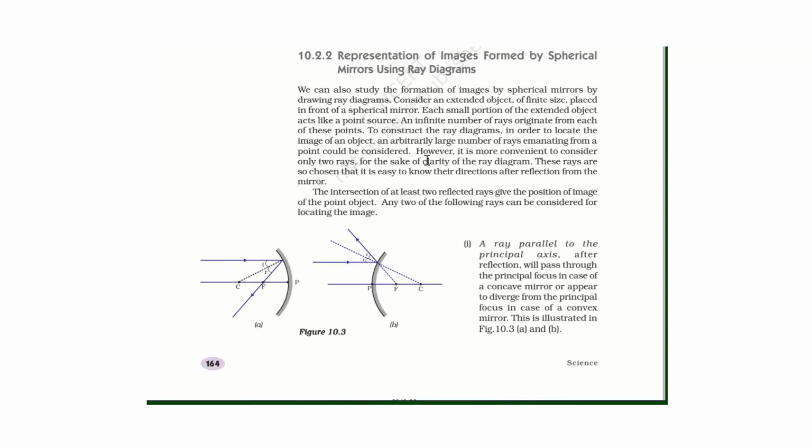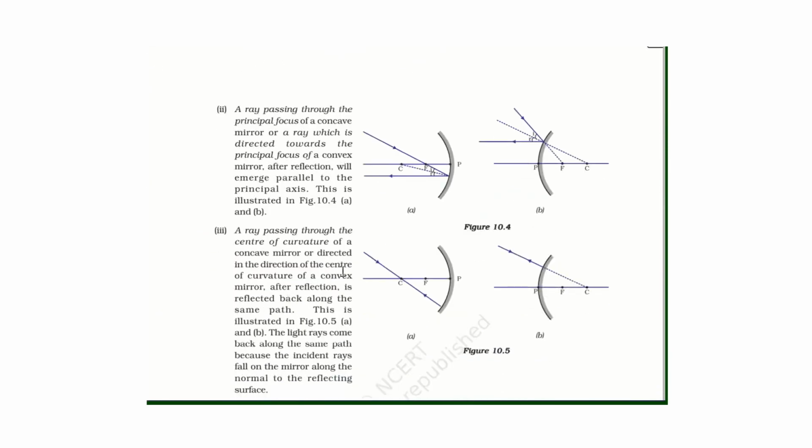Hello students, in the last lecture we have discussed the various rules for image formation. That is, for a concave mirror and convex mirror, when a ray is incident parallel, it will always pass through the focus.